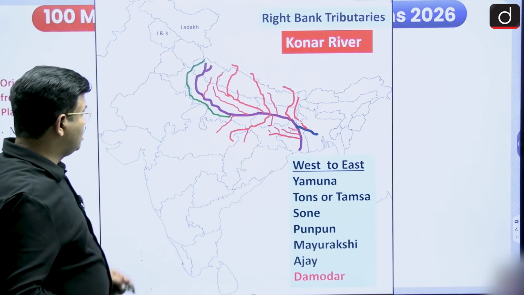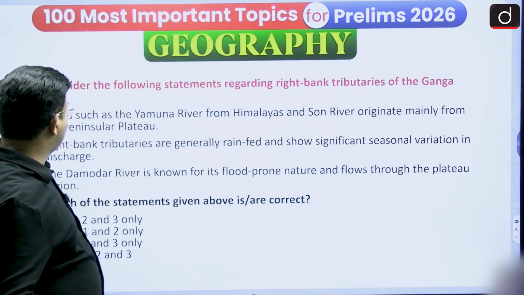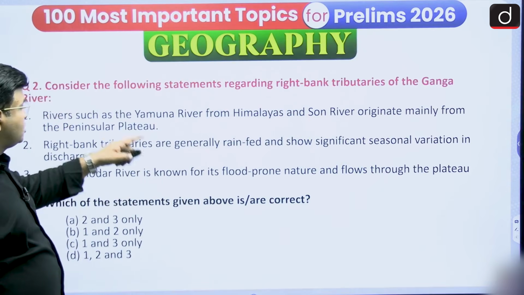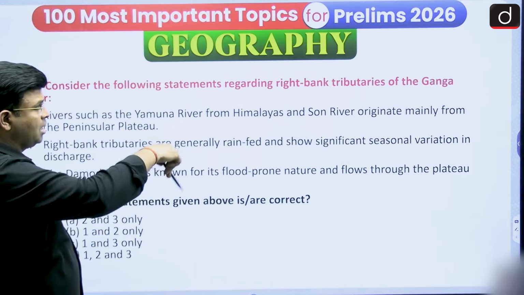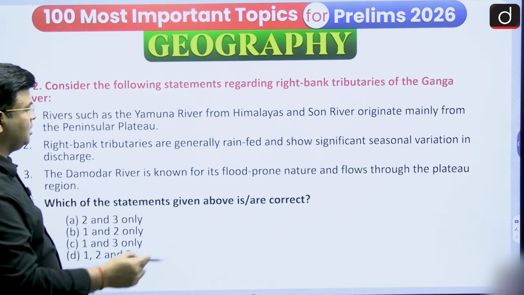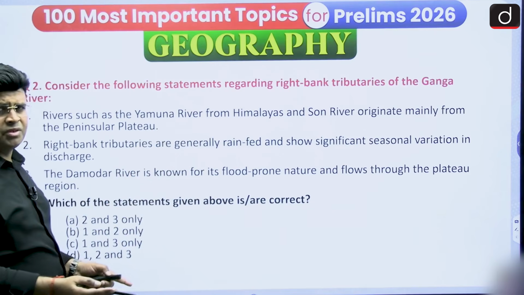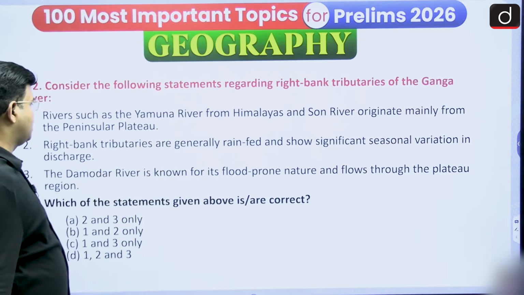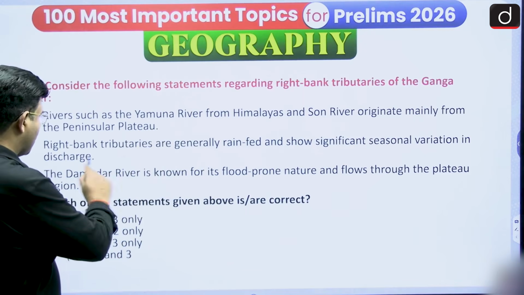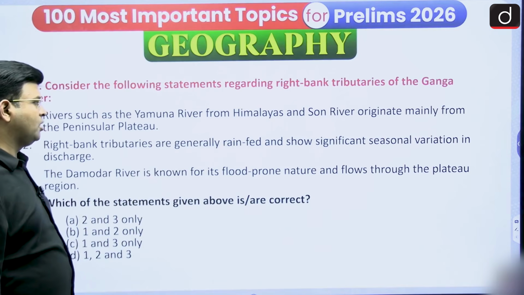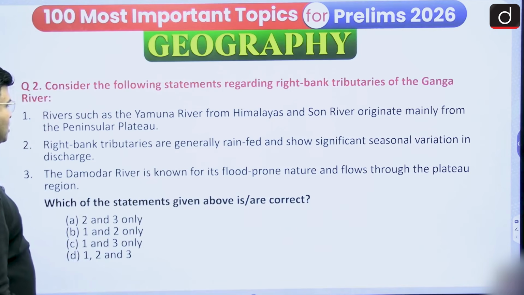So here you have to say, this question is like: consider the following statements regarding right bank tributaries of Ganga. Rivers such as the Yamuna river from the Himalayas, Son river from the Amarkantak plateau, sorry. It is mainly all the rivers from the Peninsular Plateau of the south right bank. You have to say whether it is right or wrong. Right bank tributaries are generally rain fed, so there is significant seasonal variation in discharge. You have to say whether it is right or wrong.